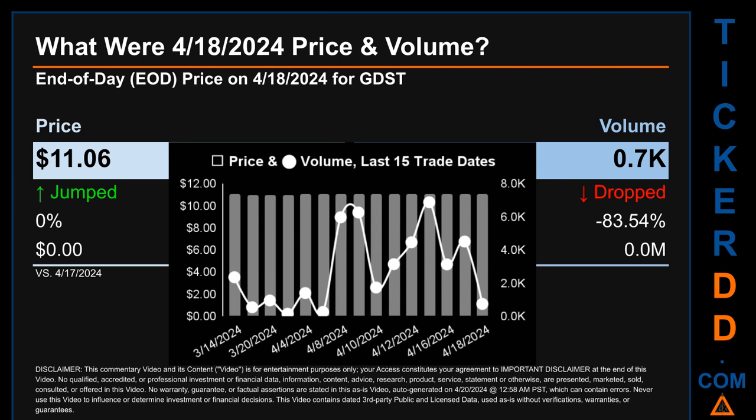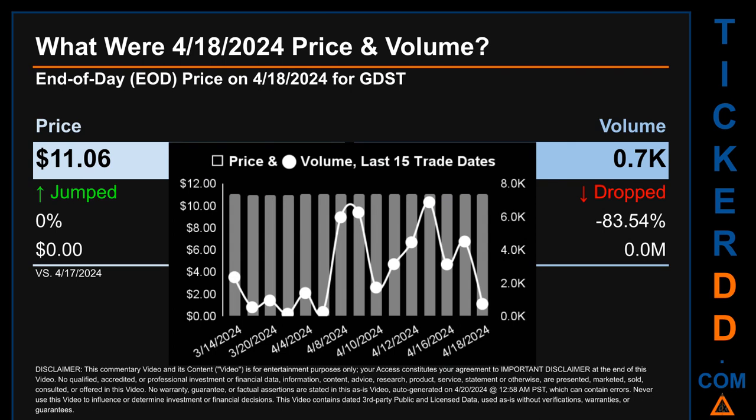What was end-of-day price and volume for GDST? On Thursday, April 18, 2024, GDST had an end-of-day price of $11.06 and volume of about 0 million. Compared to the previous trading day, the price jumped 0%, gaining $0, while volume dropped 83.54%, decreasing about 0 million. The graph shows price and volume for the last 15 trade dates.